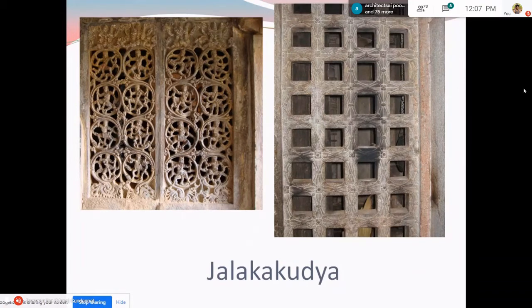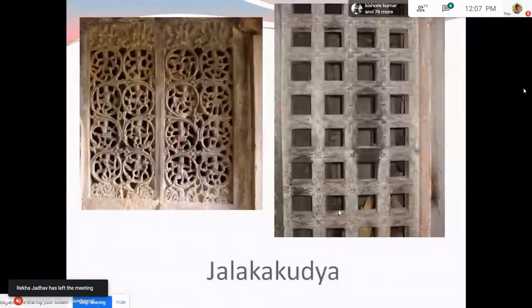So this is an example of Jalaka Kudya. This is a wall which has perforations, and it is built between the Godamantapa or the main hall and the antechamber, that is the antarala of a temple. But a Jalaka Kudya is not given to the Garbhagriha.